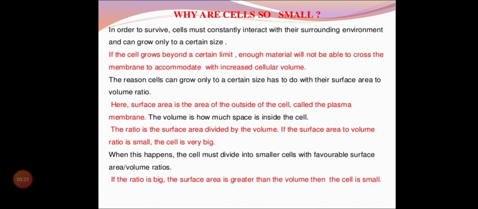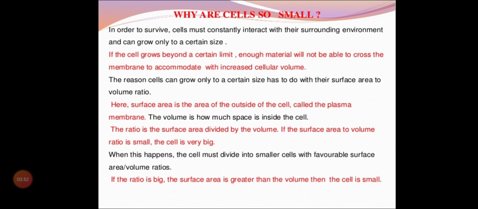They need to interact with their surrounding environment, so only to a certain level can they grow. If it grows beyond that size or beyond their volume, that is abnormal growth. There we can see cancer cells. So a normal cell needs to interact with the neighboring environment and should have only one certain growth. That's why it is very small in size.